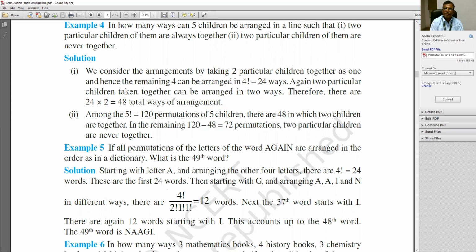So in how many ways can 5 children be arranged in a line such that 2 particular children of them are always together? Second, 2 particular children of them are never together.